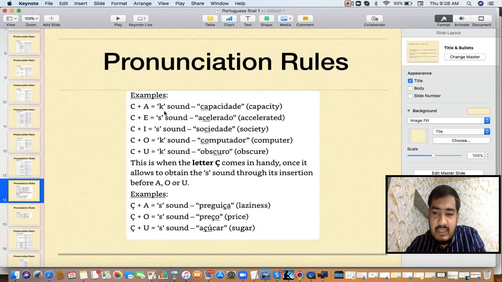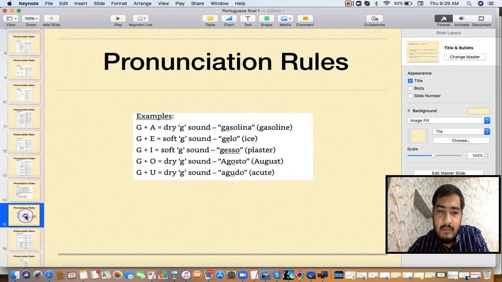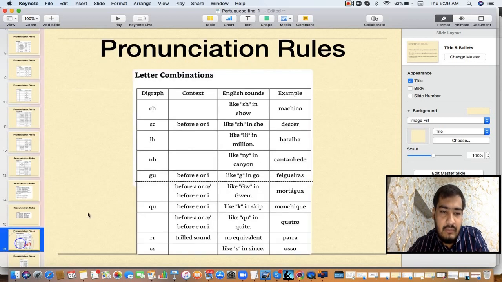So you can see, as I told you, C, whenever it is coming before A, O or U, is the K sound, otherwise S sound. C with cedilla has the S sound. Try to solve these examples. If you face any doubt, you can ping me on the WhatsApp numbers given there, wherever you have a doubt regarding any sound. Okay. So unlimited free doubt clearing sessions are there. Whenever you watch this video, if you face any problem, you can directly ask the doubts to me on the phone number which is mentioned in the description of this video. G, again, as I told you, before A, O or U it is the G sound, otherwise it is the soft J sound. Then there are some combinations which you have to understand.